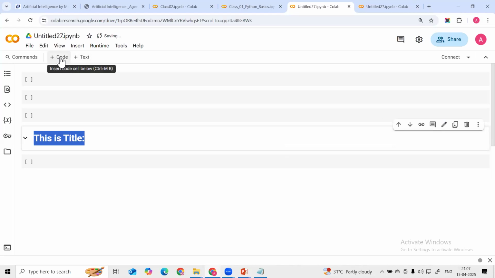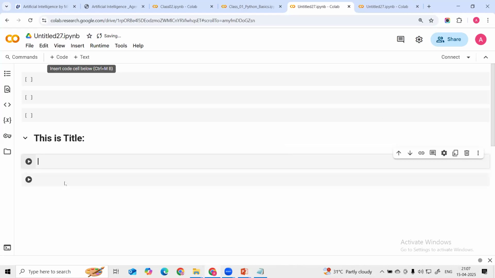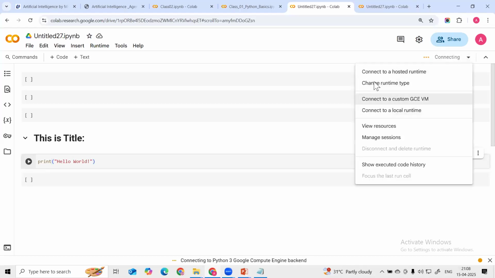And whenever we have to code, we can click on this code, okay, and then we can print hello world, okay. So to print this hello world, we need to connect to the Python environment. Okay. So here on the right side, you can see we have this change runtime.